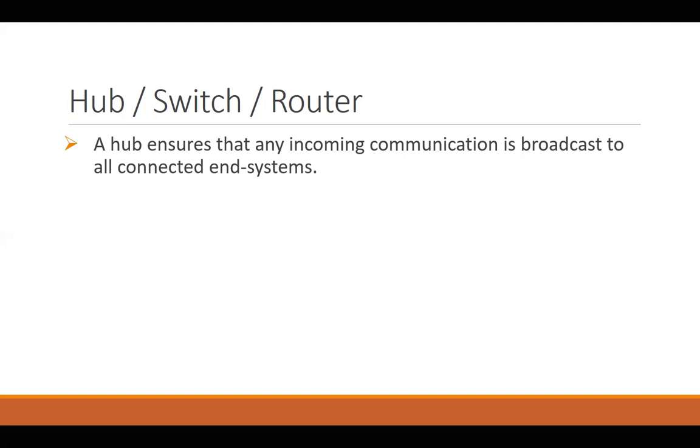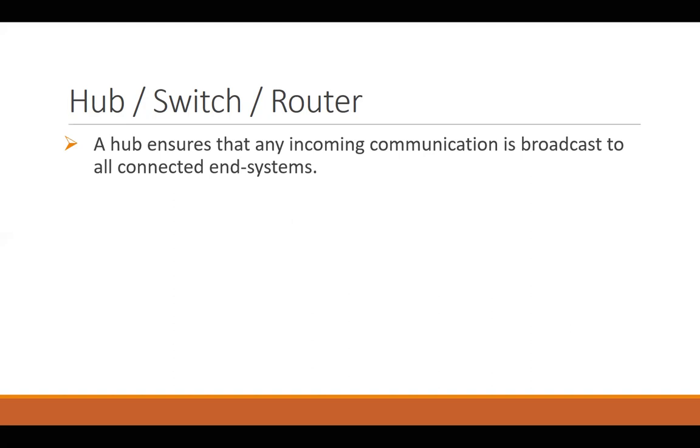Hub actually just gets the incoming communication, and then it just sends out that communication to everyone on the network. For example, you have a network of 4 computers connected with a hub using star topology. Computer number 1 is trying to send the data to computer number 3. But what the hub is going to do is receive the data from computer number 1, and transmit that data to all 3 other computers.